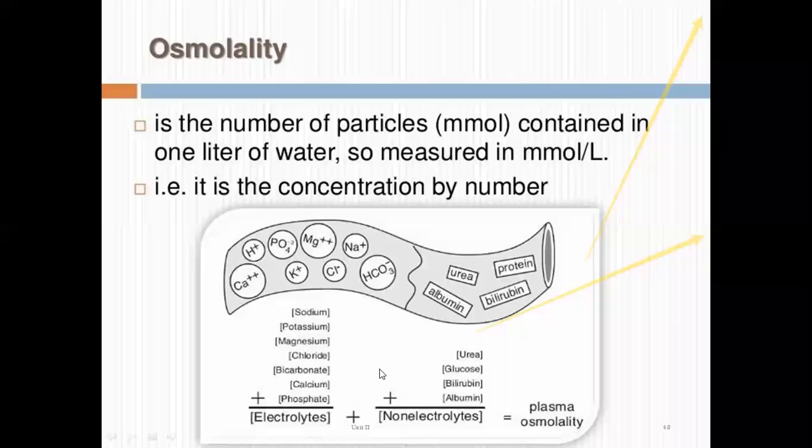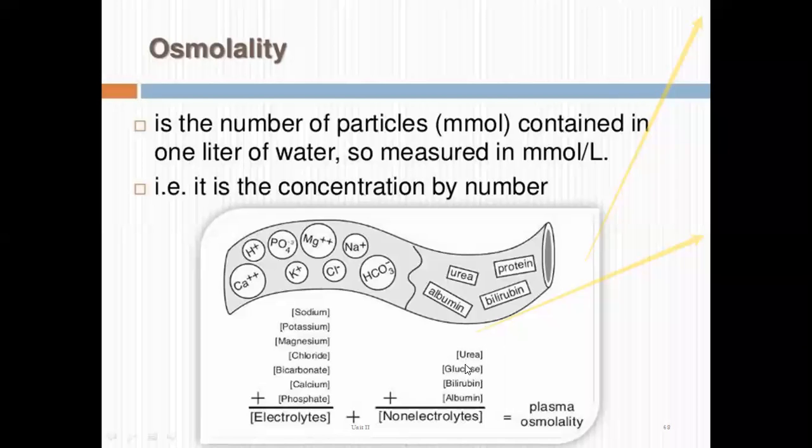Now, what are the examples of electrolytes and non-electrolytes present in the body fluids? The electrolytes are sodium, potassium, magnesium, chloride, bicarbonate, calcium and phosphate. These are all charged species, dissolved ions in the body fluids, categorized under electrolytes.